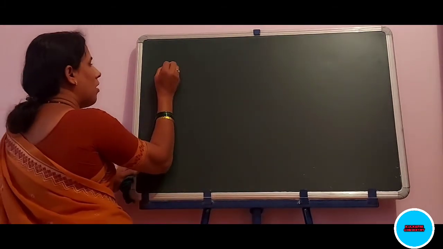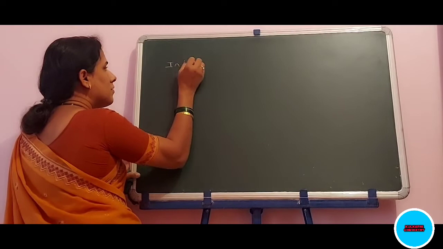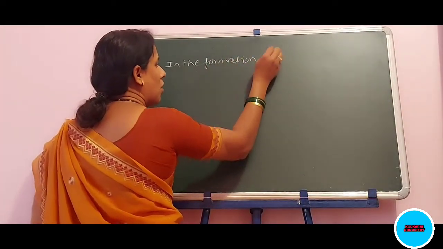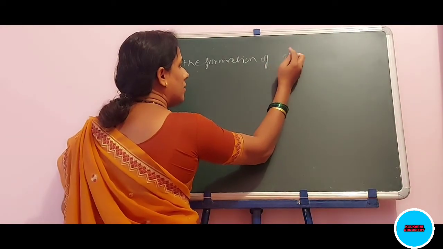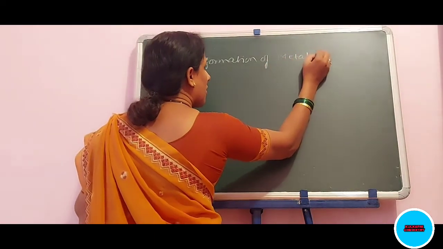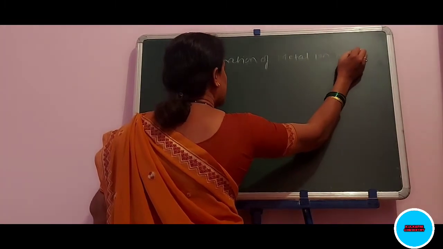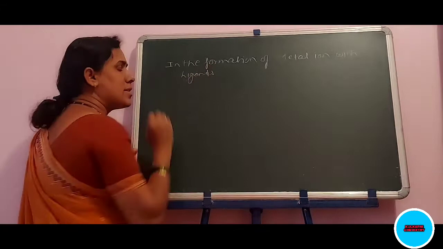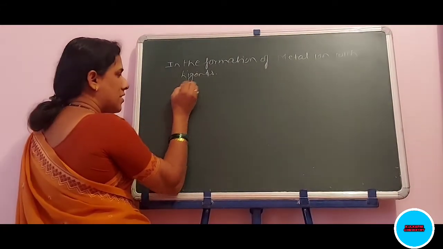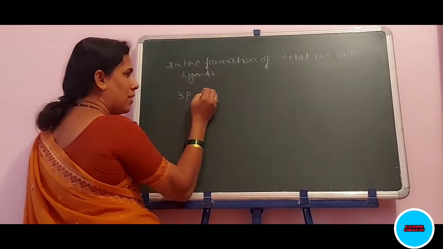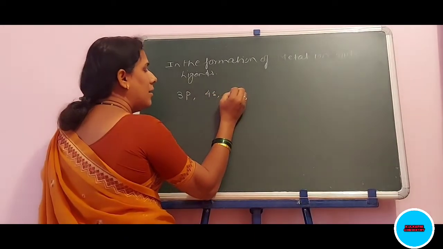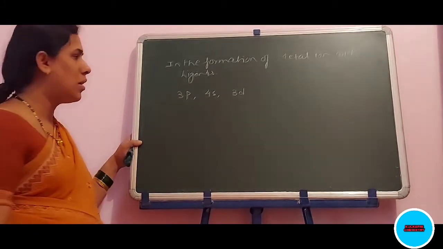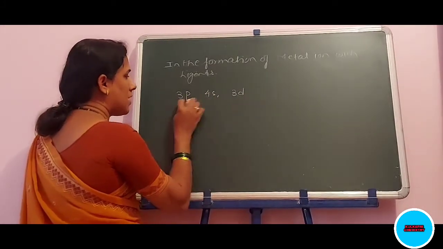In the formation of metal ion with ligands, totally how many orbitals? First is 3p orbital, 4s orbital and 3d orbitals. Okay.